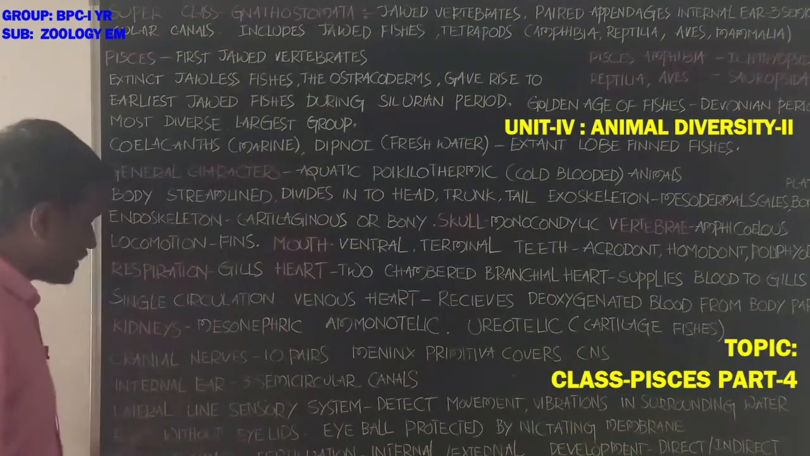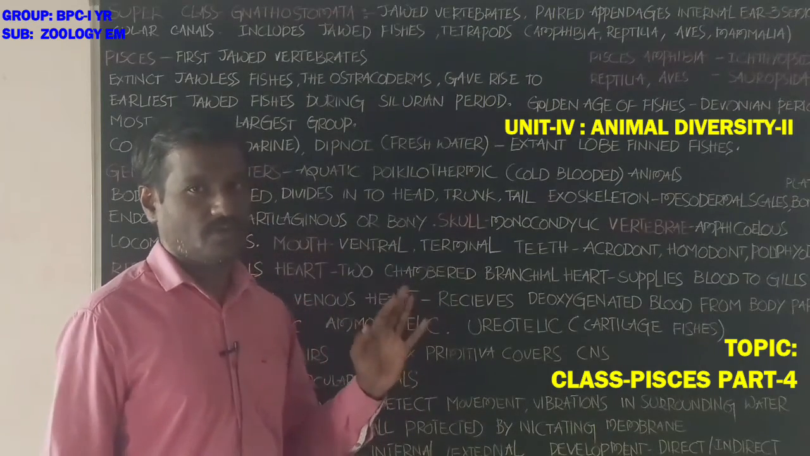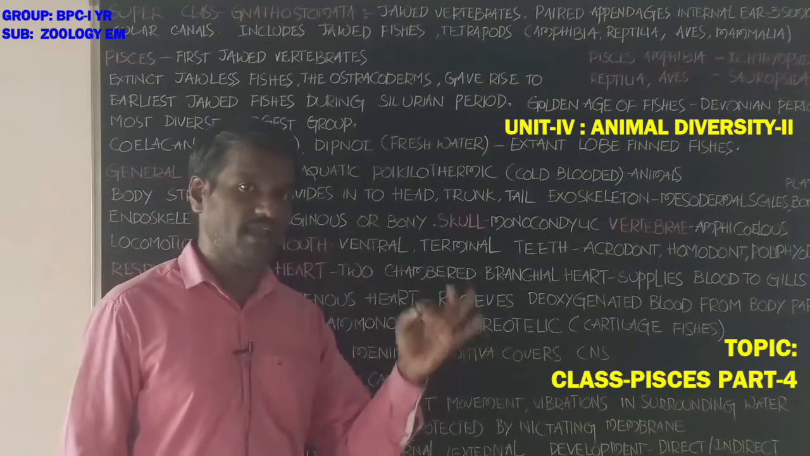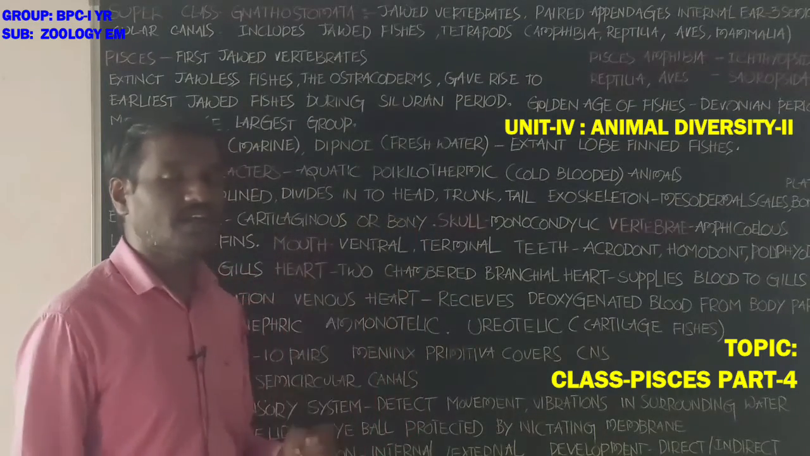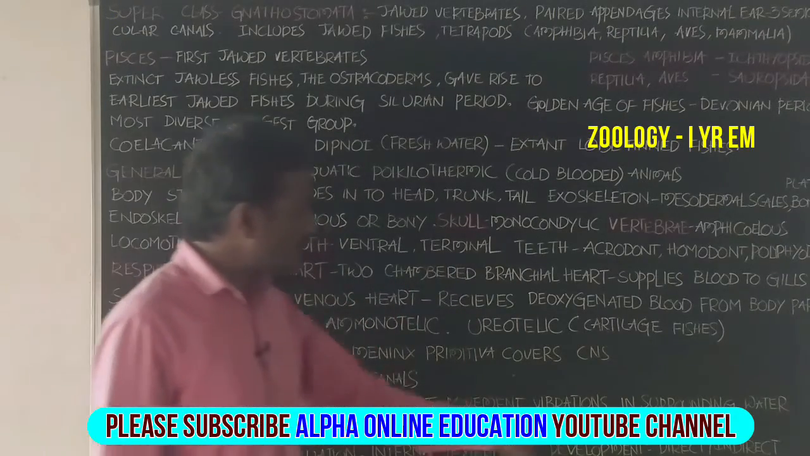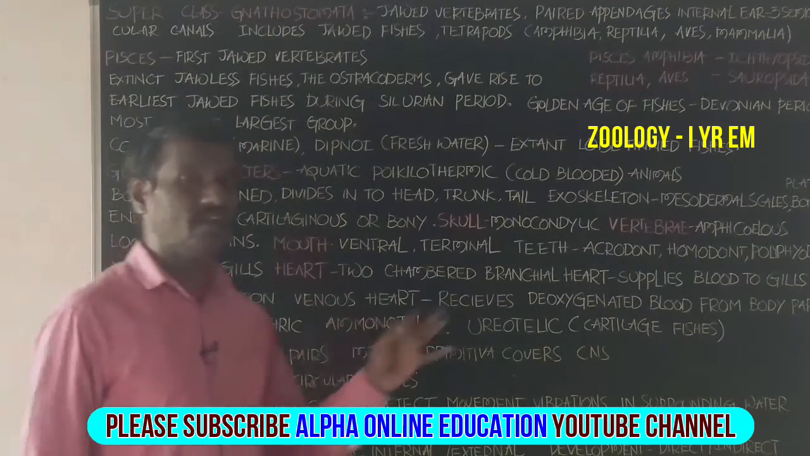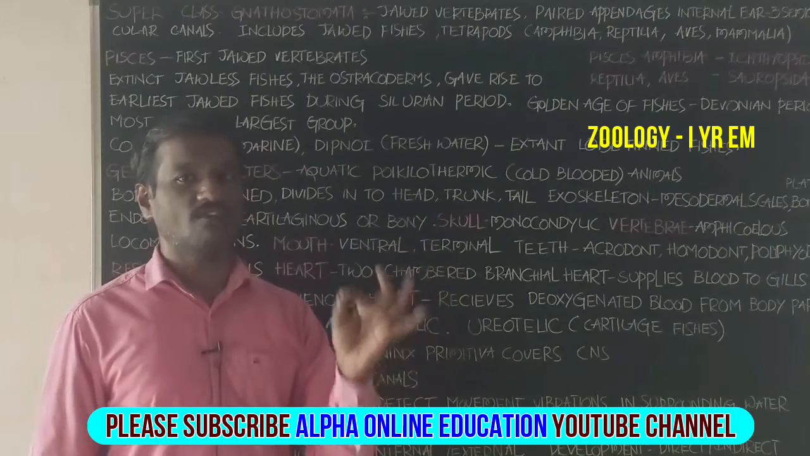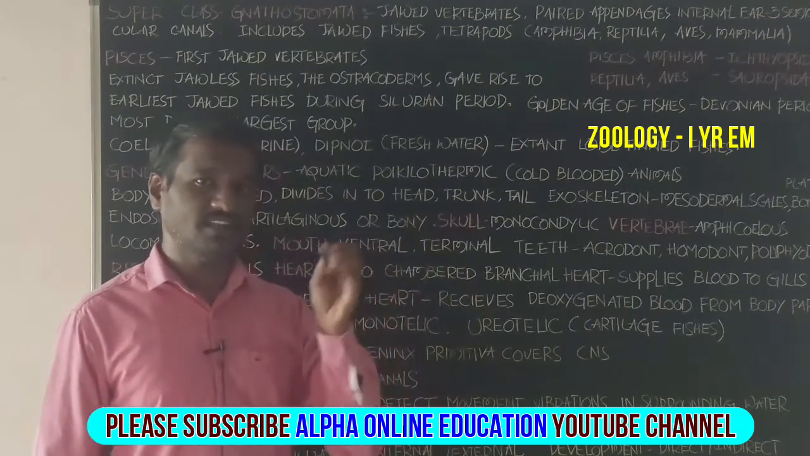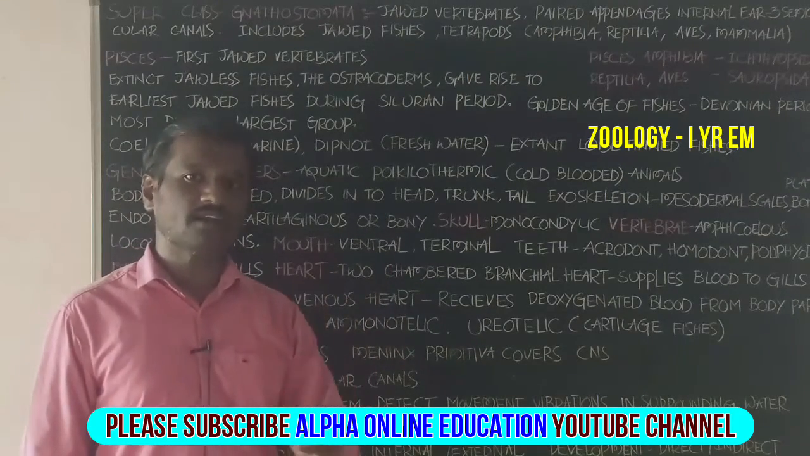Next, eyes without eyelids. The eyeball is protected by a membrane, the nictitating membrane. Next, sexually separate. Males and females are available. Fertilization, internal or external. Development, indirect or direct.